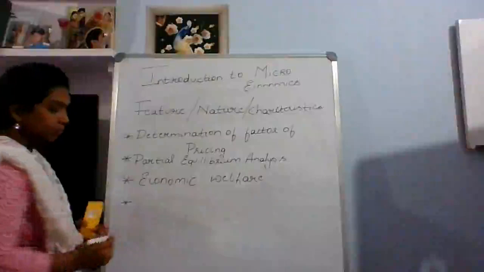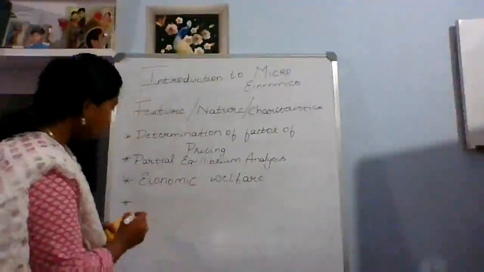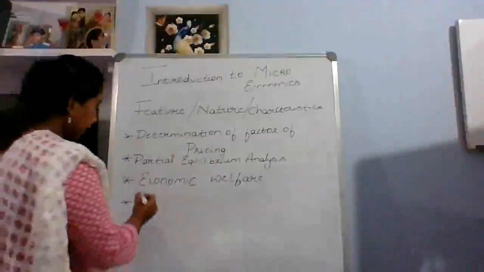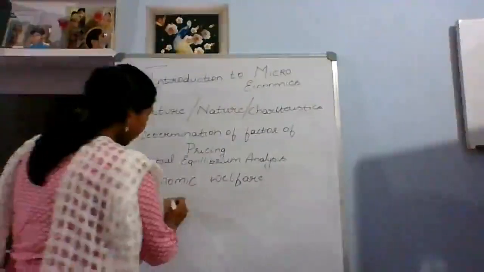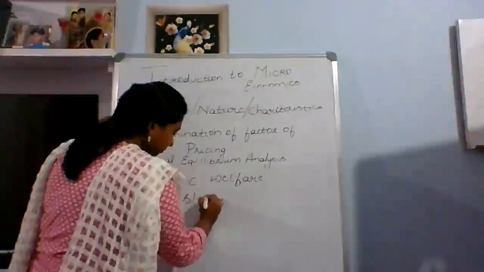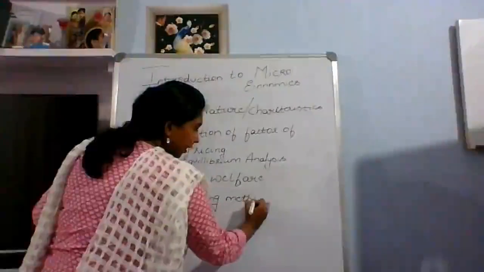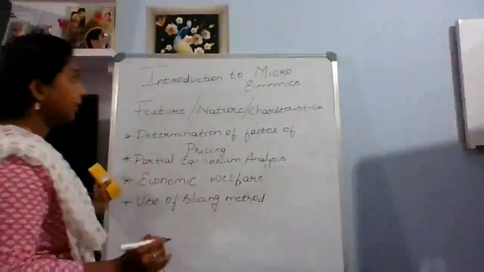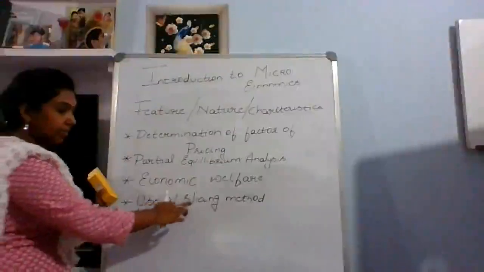The next one is the use of the slicing method. In the beginning of the class itself, I told you that another word for microeconomics is the slicing method.